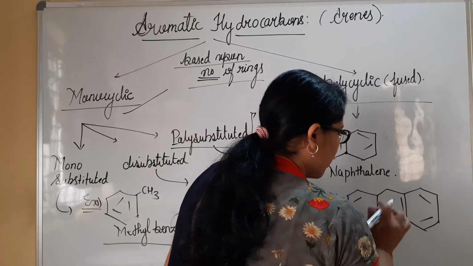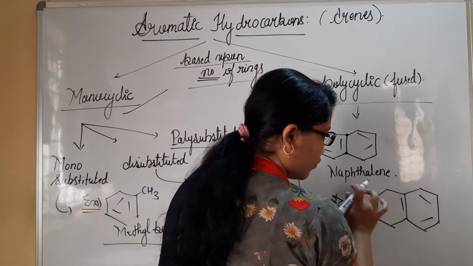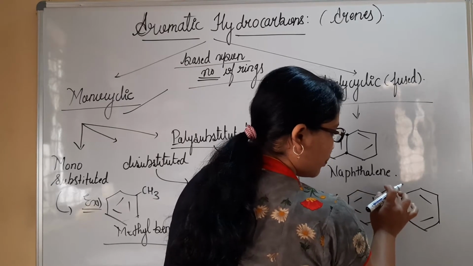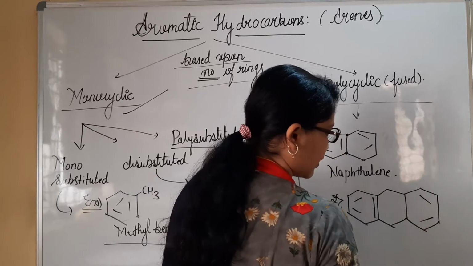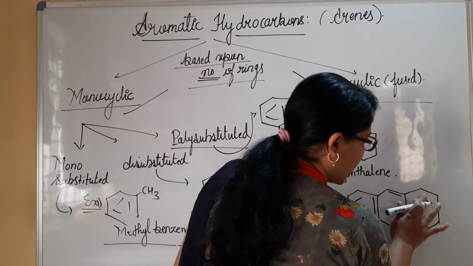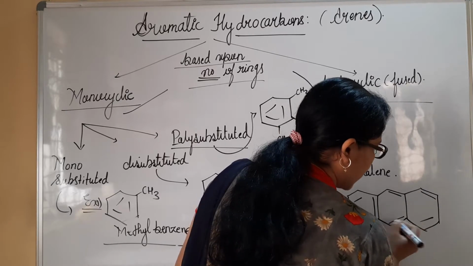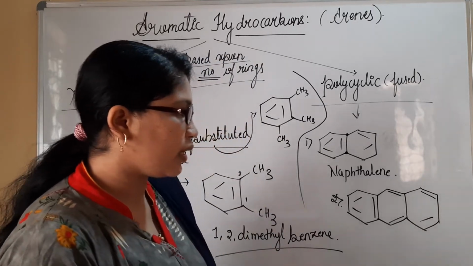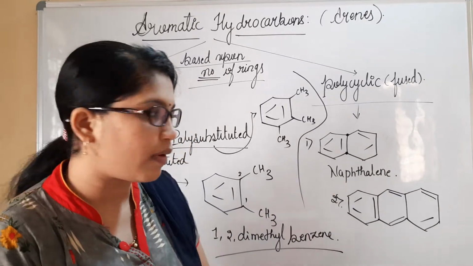Check out the valency of the carbon atom. See here, 1. This is the carbon atom. 1, 2, 3. This is 4. Right. What about this one? There are 1, 2 bonds. Can we write the bonding here? We must be very careful while writing the bonding for these, and we must think that all the carbon atoms must satisfy tetravalency.